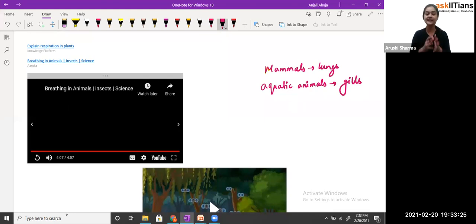Okay. Then we have seen amphibians like frogs, which can live on land and water both. So on land they use the lungs, and in the water they use their skin for the exchange of gases. Fine. Then we have seen insects. Insects are having spiracles, and through those spiracles exchange of gases takes place. Then we have seen that some living organisms do not contain any special organ, so they just use their moist skin, so that the exchange of gas can take place.